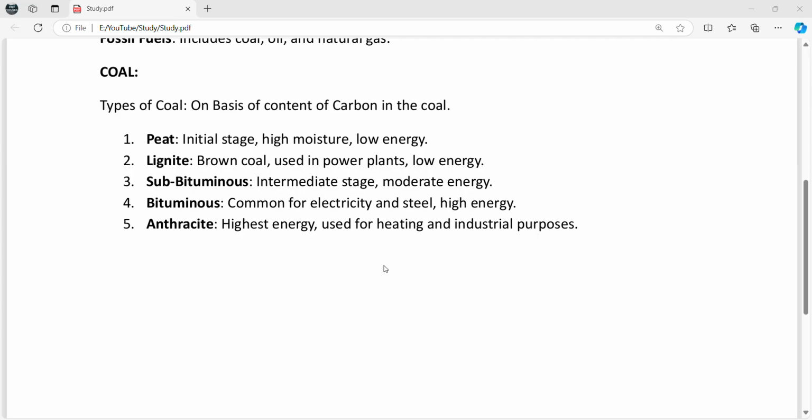China tops the list, followed by the United States and Australia, and India ranks fourth. India ranks fourth in producing coal. Indian coal has the highest ash content, but the sulfur content is very low.